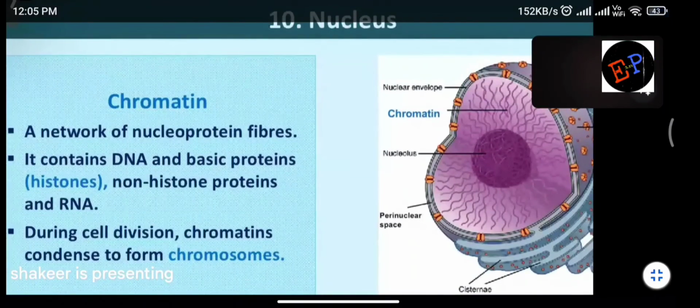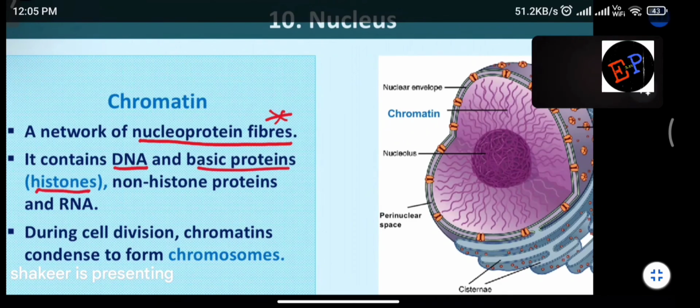Next, chromatin. What is meant by chromatin? The thread-like structures which you see when you dye this cell are called chromatin. So these are a network of nucleoprotein fibers. It means they are made up of proteins. So it contains DNA and basic proteins like histones, non-histone proteins, as well as RNA. Okay? So what all is there in chromatin? DNA will be present, RNA will be present, histones will be present, non-histone proteins are also present.